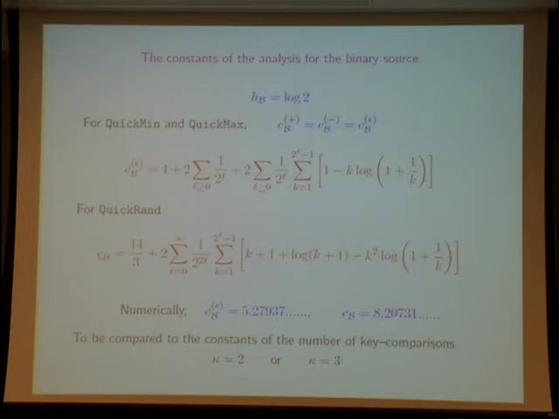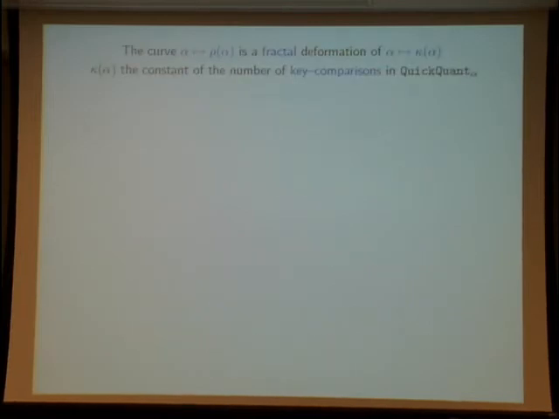So we have here 8 instead of 3. Here we have 5 instead of 2, and this is a measure of the extra cost of symbol comparison. Generally, if we are interested in the constant rho of alpha, which is the constant of quick count, how can it be compared to the constant of quick count in the case of key comparisons?